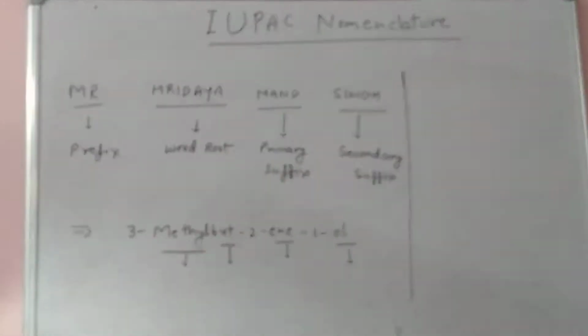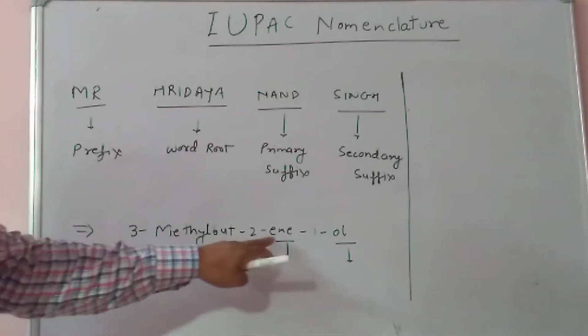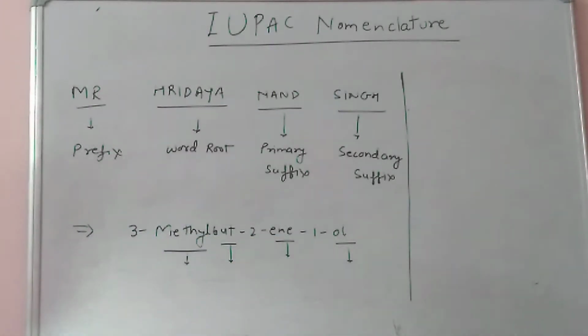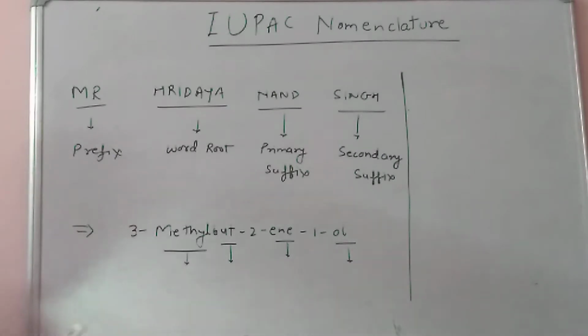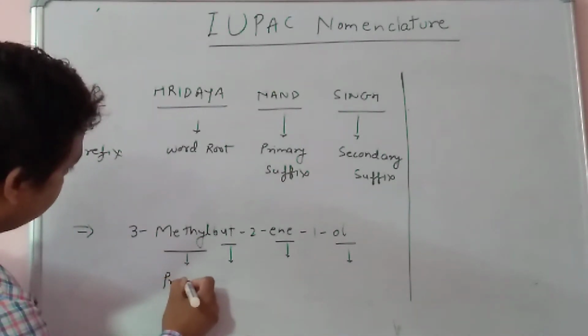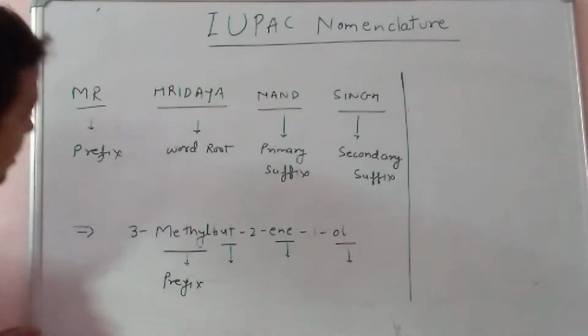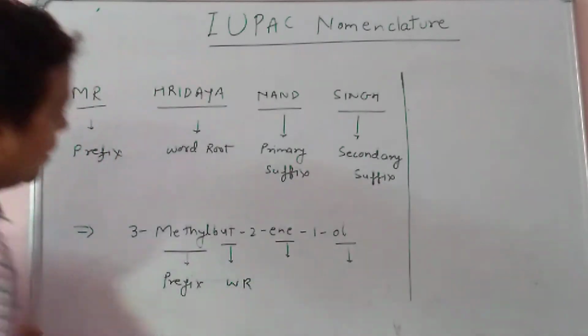Just like that, I have given one very simple example here: 3-methylbut-2-en-1-ol. It is one compound. So 3-methyl. Methyl is a prefix here. And but is the word root. It is the word root here.